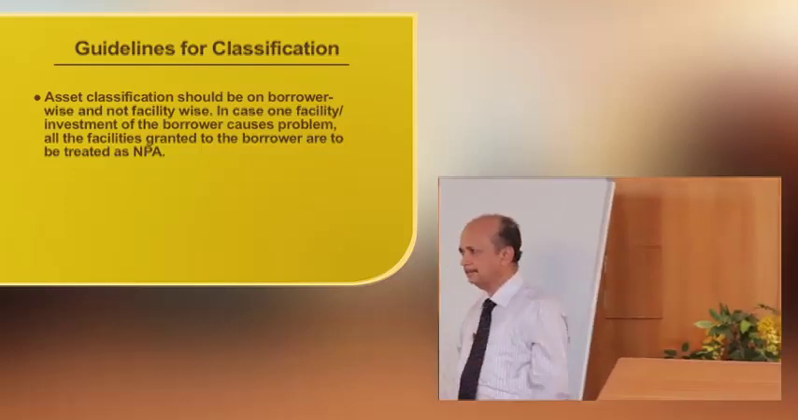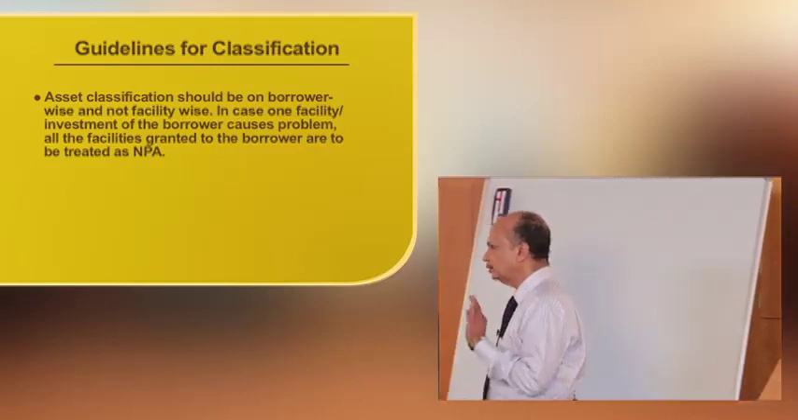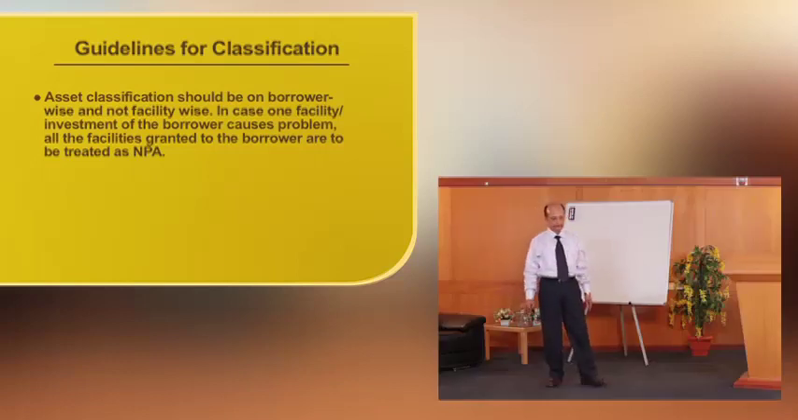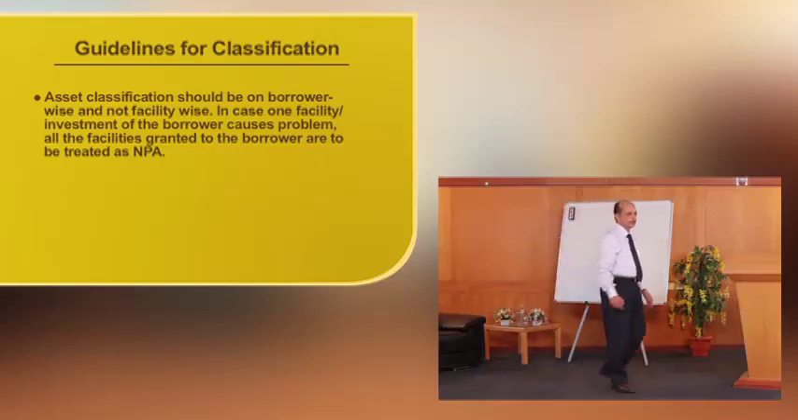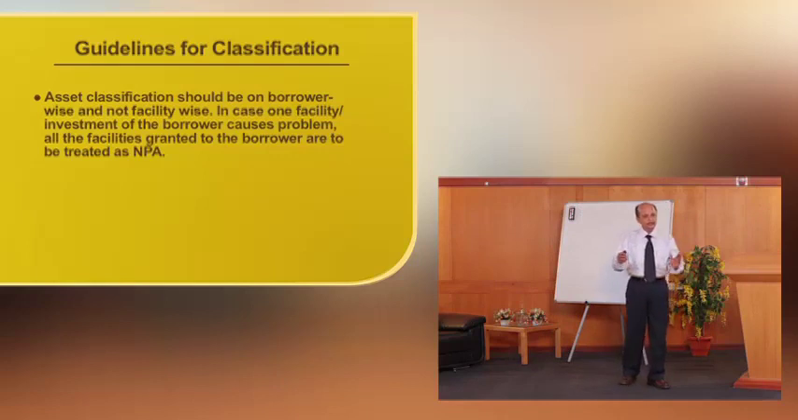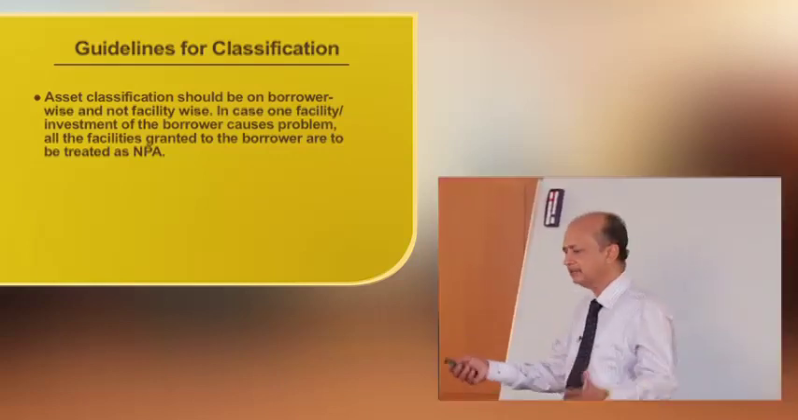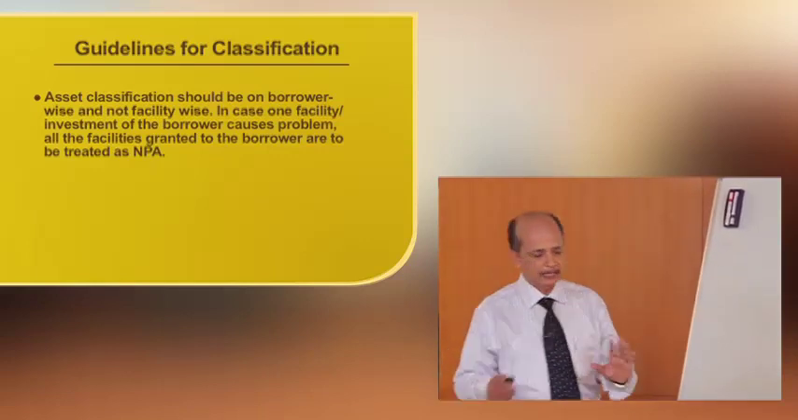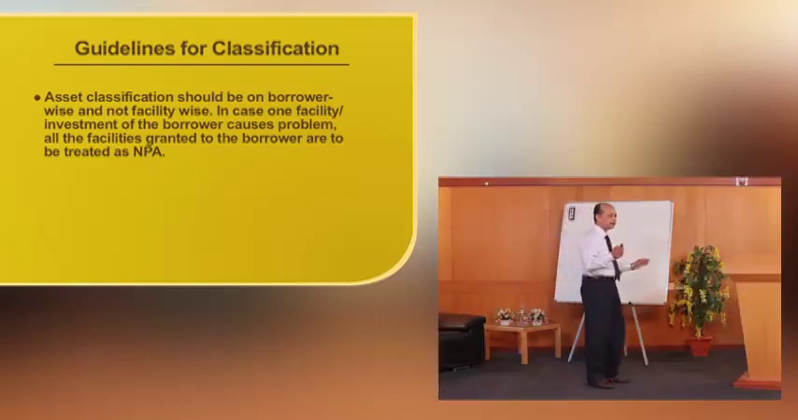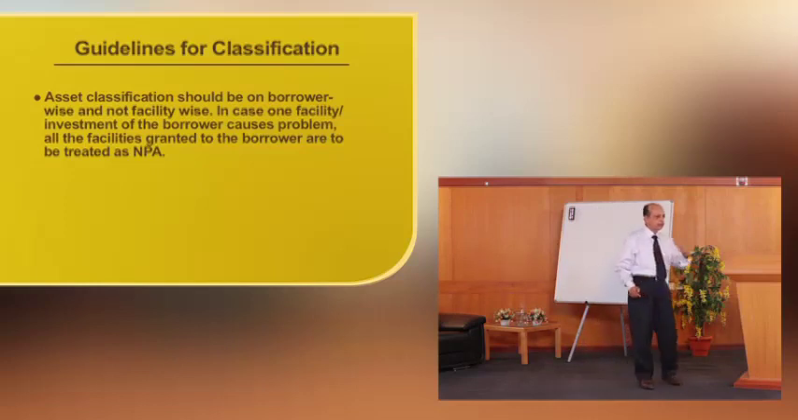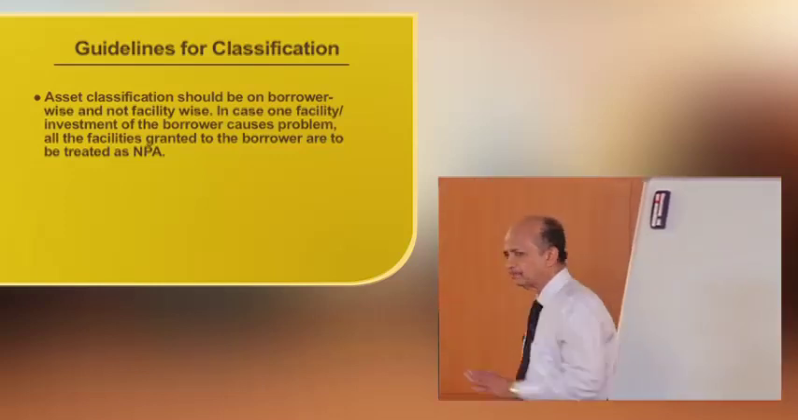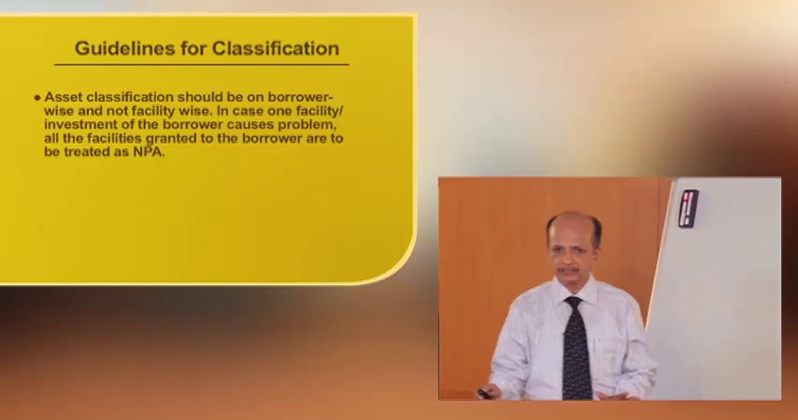Another guideline is that asset classification should be on borrower-wise basis and not on facility-wise basis. What does it mean? Suppose a borrower has 3-4 accounts, say a loan account, cash credit facility, overdraft and like that. One of the accounts has become NPA. That means it crossed the delinquency norm of 90 days.